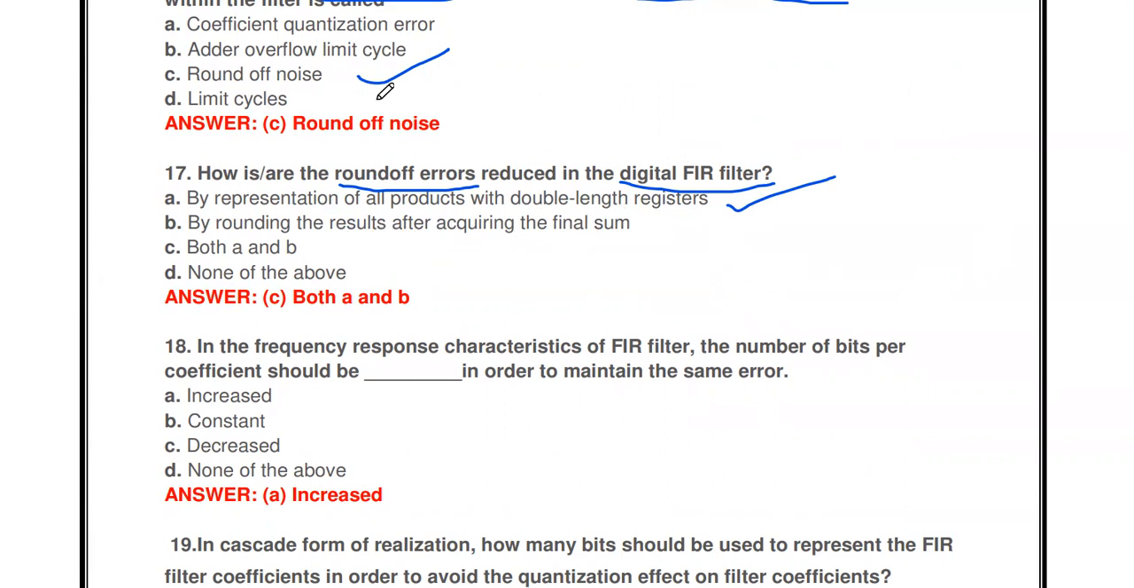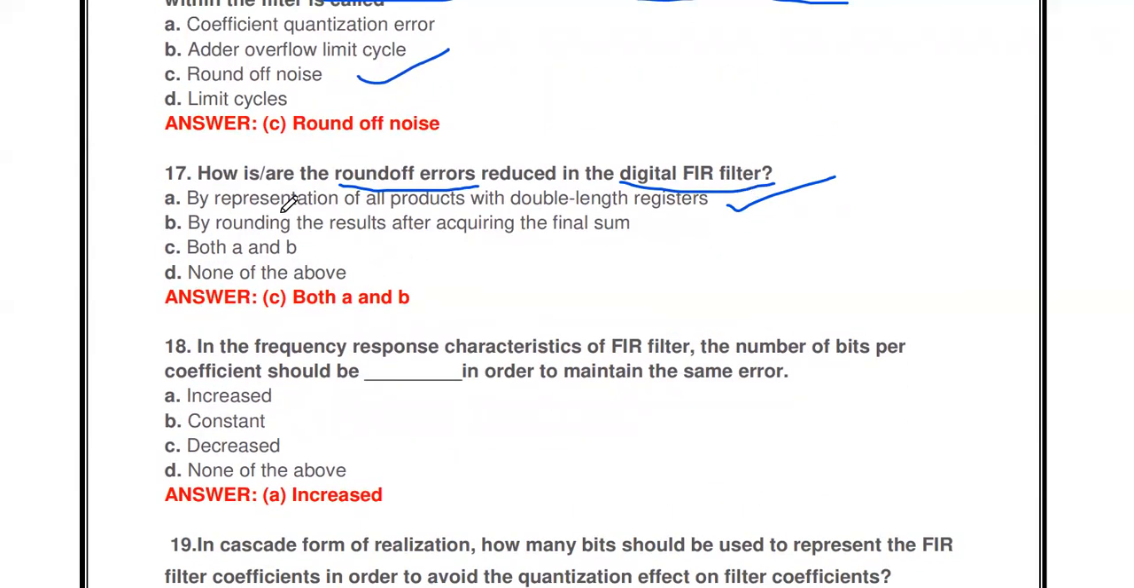What is finite word length effect? In a digital system, there is a limit to store the data. The processor has some limited register, that is 8-bit register, 16-bit register, 32-bit register. So if you are representing the filter coefficient in 10 bits instead of 8 bits, the 2 bits are discarded. Due to that we will get error, that is called round off error. So instead of using the 8-bit register, we may use the double length register, 16-bit, and then we will not get the round off error.